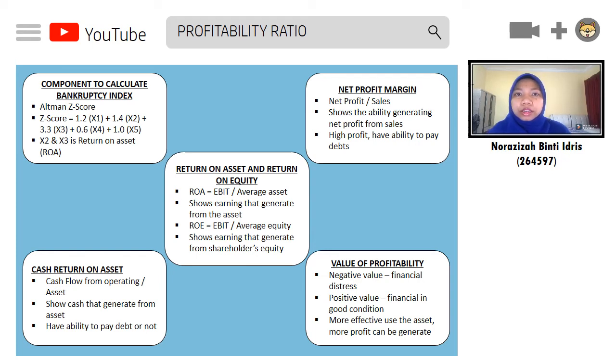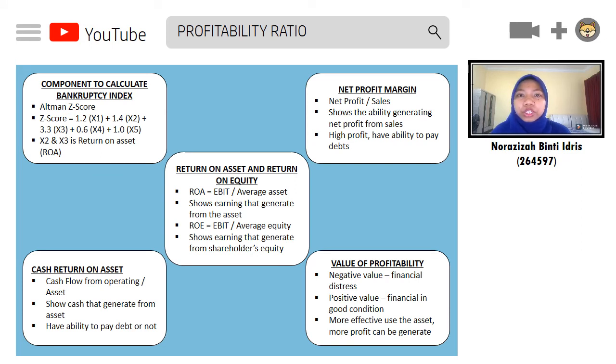Return on asset and return on equity are famous ratios that have been used to predict financial distress. Here is the formula of the ROA. From this ratio, it shows the earnings generated from the assets. For ROE, here is the formula. This ratio shows the earnings generated from shareholder equity. If both ratios show positive values, it means that the company is free from financial distress. It is because the company has generated high net income. If it has net income, of course, the company has no financial problem.